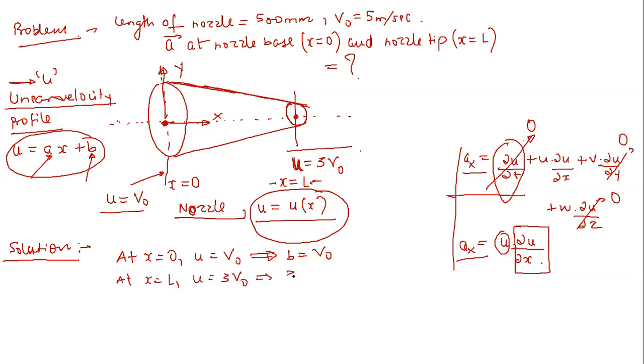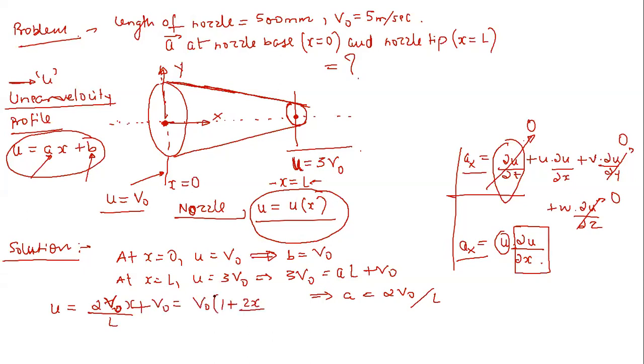So 3v naught equals a times L plus b, with b being v naught, so a is 2v naught by L. So u is equal to 2v naught by L times x plus v naught, which is simply v naught times 1 plus 2x by L.